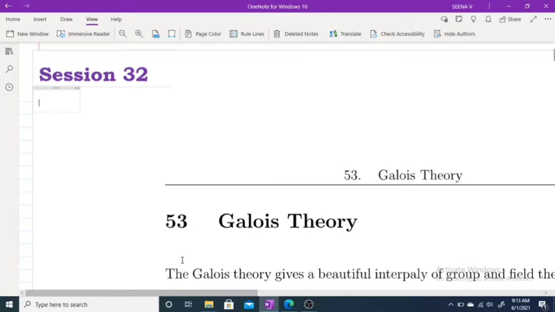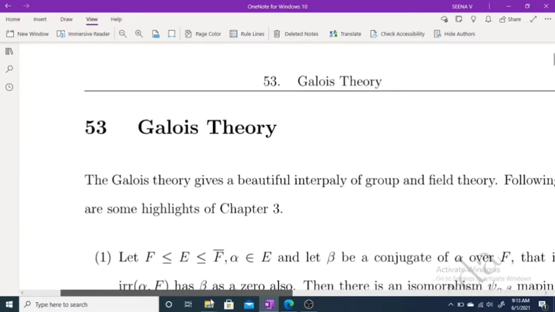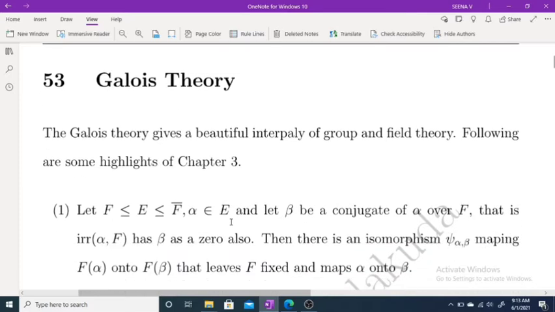Hi, good morning. Today we are going to start our third module. The third module's first section is Galois theory, and the second section is illustration of Galois theory. The third section is cyclotomic extension, and the fourth section is illustration of insolvability of the quintic. So the first section, Galois theory, is also a very important section.